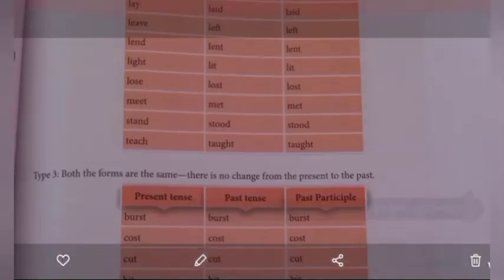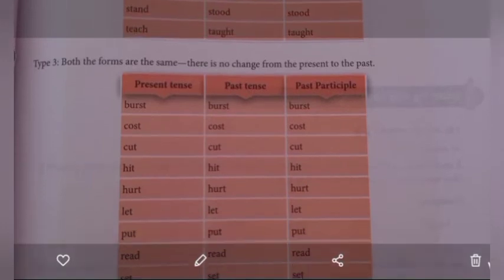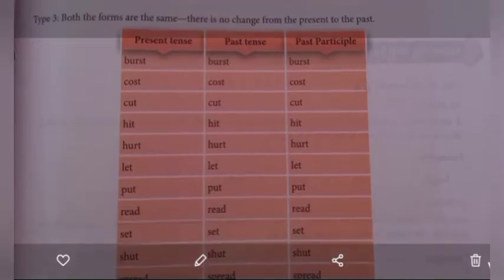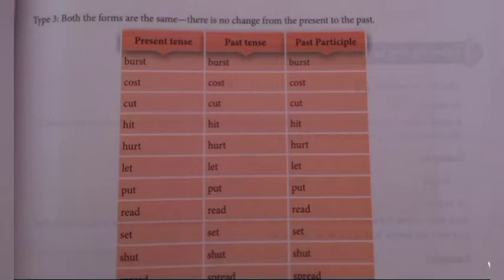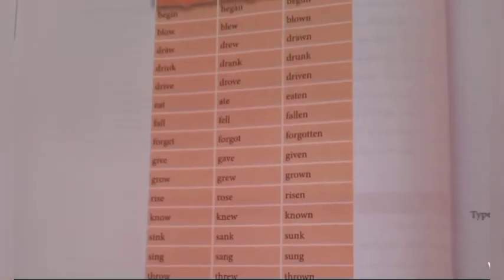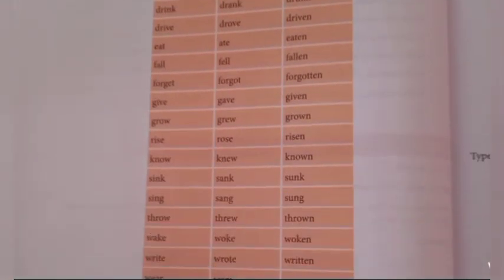Coming to the next type, all the forms are the same. There is no change from the present to the past. So past and present are both the same. See, burst, cast. In all three forms, present tense, past tense and past participle, it is the same. For such words there is no change. There are three columns given, so you have to learn these verbs.